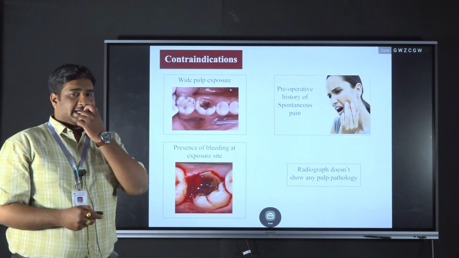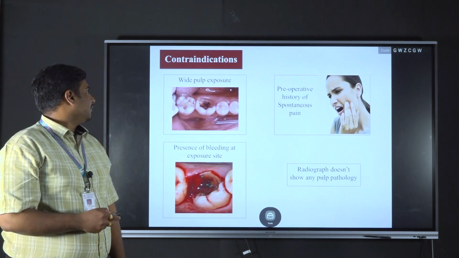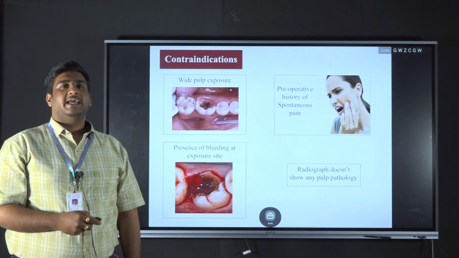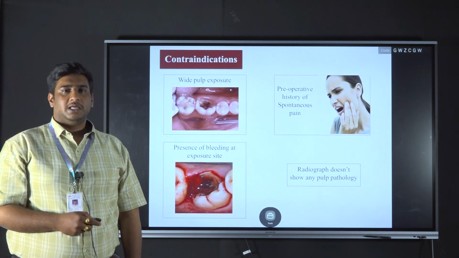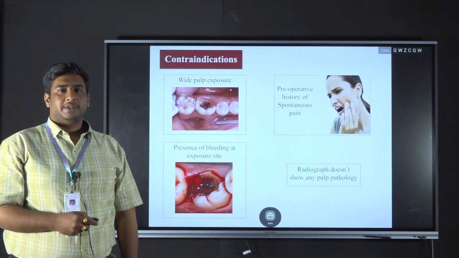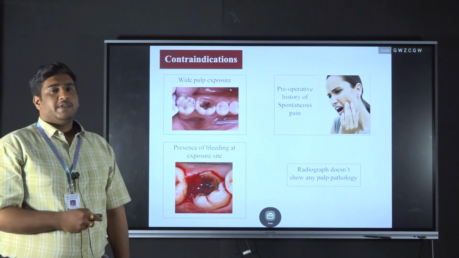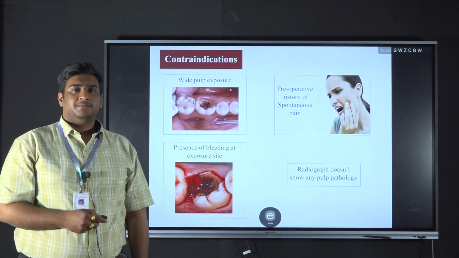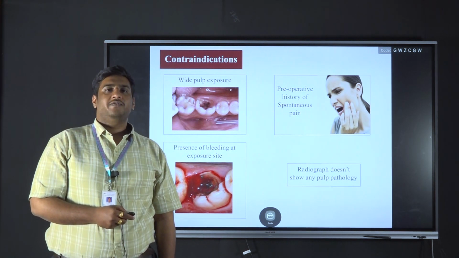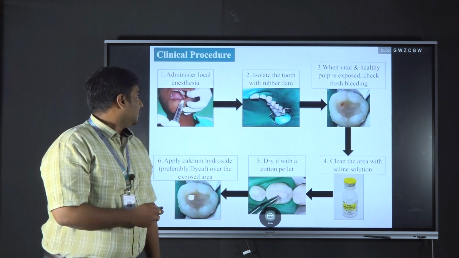We have seen the indications. Coming to the contraindications, first and foremost, if there is any wide pulpal exposure, and that too carious exposure, you should not attempt direct pulp capping. Also, if there is uncontrolled bleeding from the cavity, we should not do direct pulp capping. And if the patient has any preoperative symptoms of pain, we should never attempt direct pulp capping, and if there is evidence of radiographic pathology, we should not attempt it.